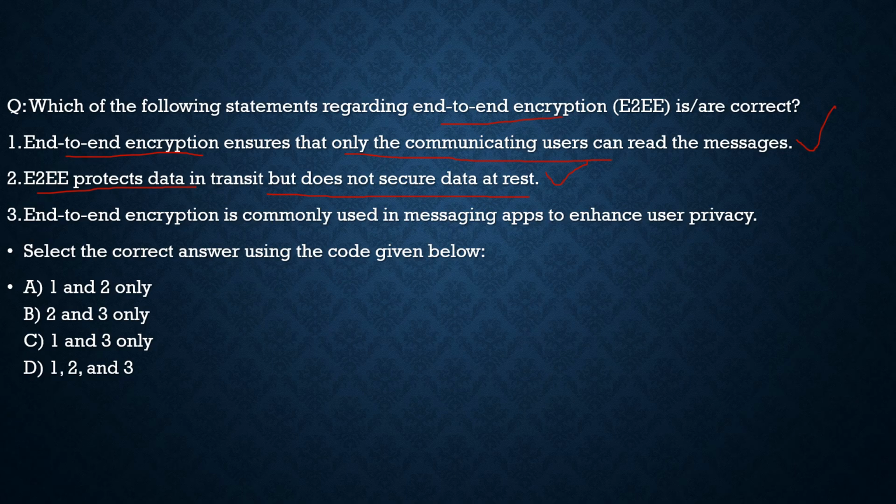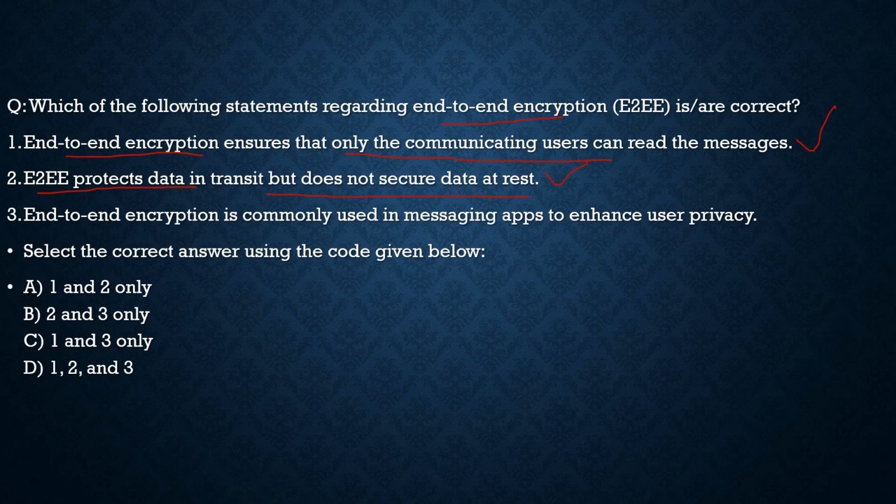Your mobile phone can be hacked. So when it is in transit, it is highly protected, but once it has reached the destination, it has some security issues. So you have to go for further security measures which can secure your message.